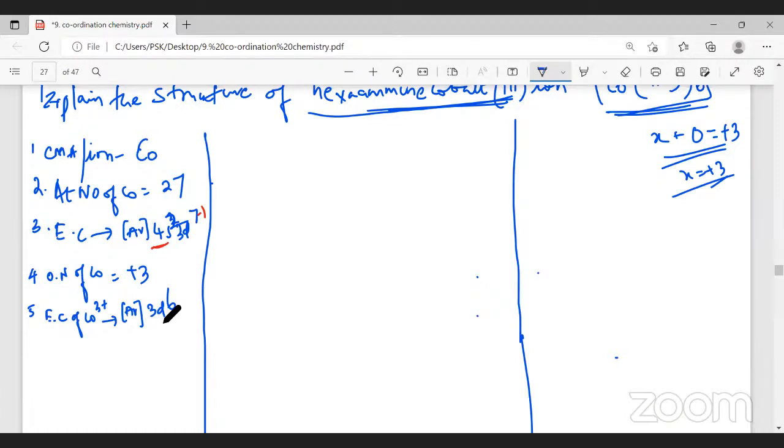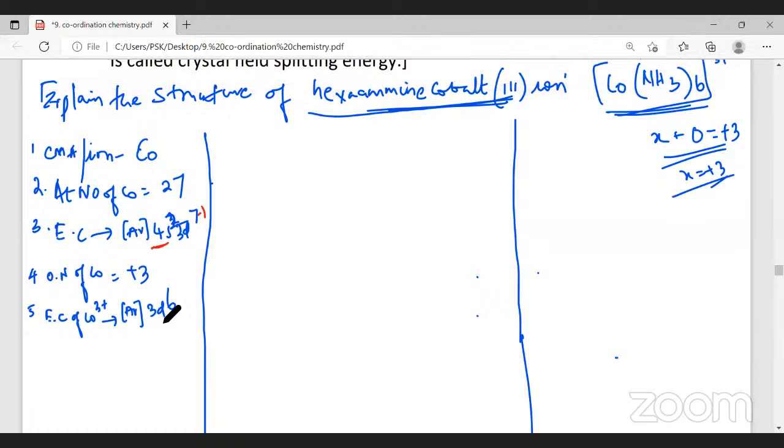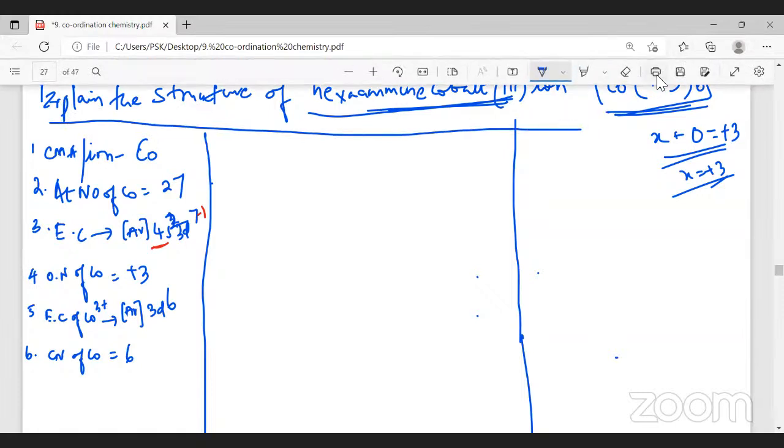Did you follow this? Yes, sir. All right, good. The sixth point is, what is the coordination number of cobalt? So 6. What is the first postulate in valence bond theory? The central metal atom or ion should create a definite number of vacant orbitals. The second point is, the definite number of vacant orbitals corresponds to its coordination number. Now the coordination number of cobalt is 6. It means cobalt has to create how many vacant orbitals?